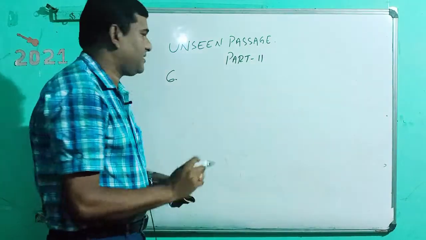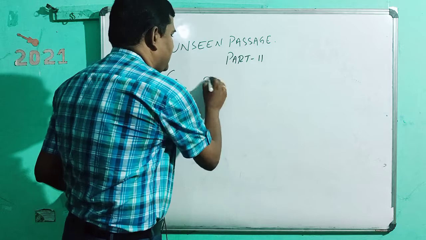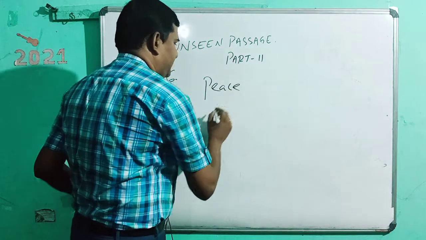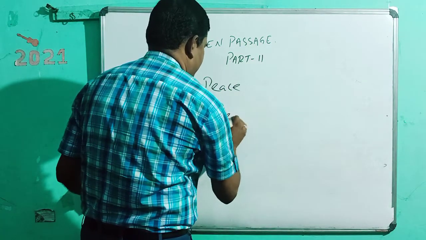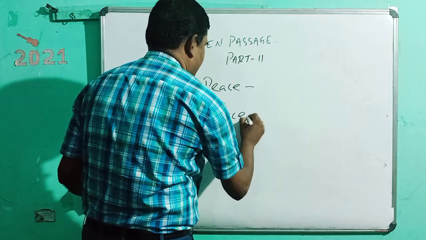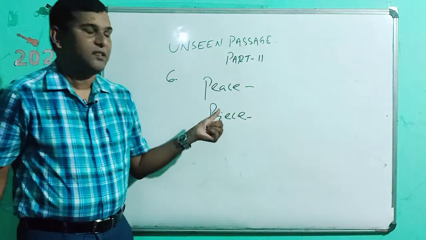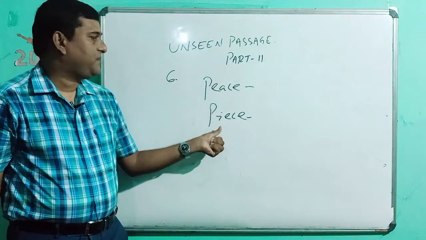For instance, that relates to peace: these are the words peace and piece.